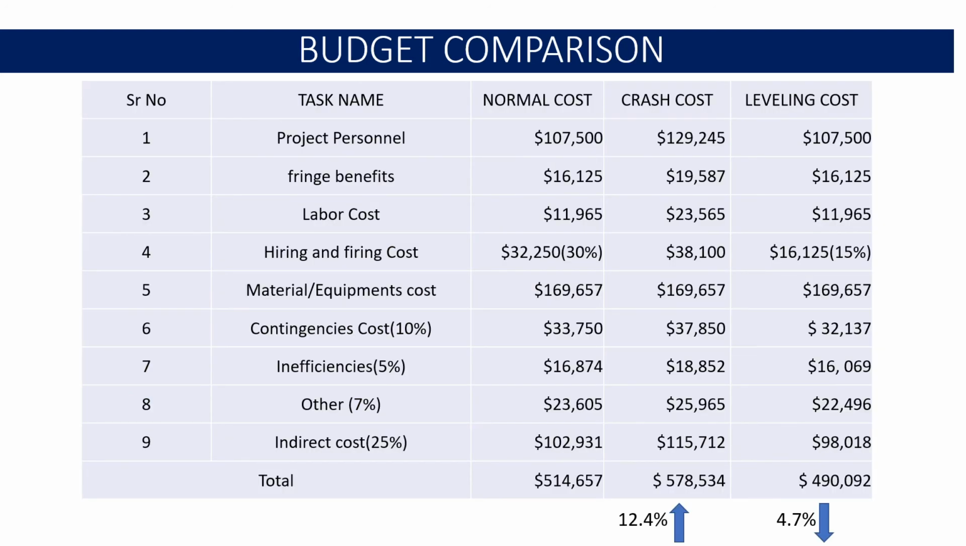And at last, here I have explained the detailed budget comparison between the three versions of this project, and it can be concluded from the table that normal cost is increased by 12.4% after crashing, and however normal cost is decreased by 4.7% after leveling.